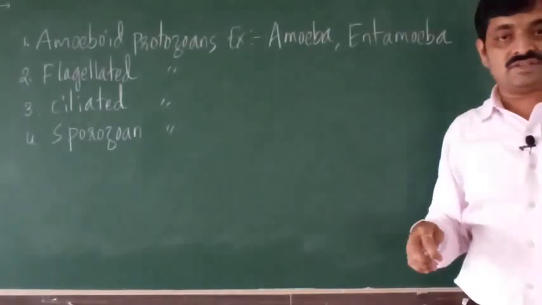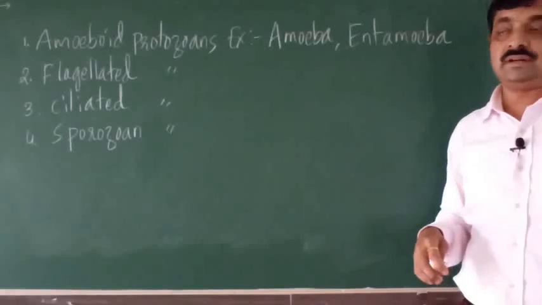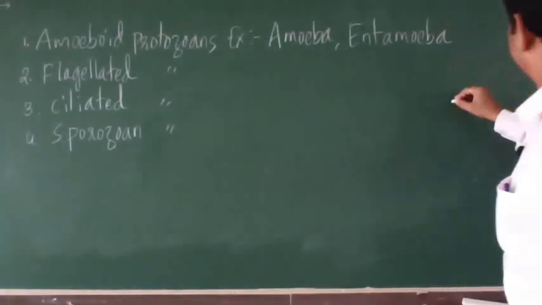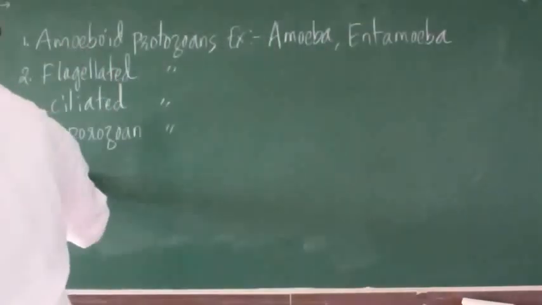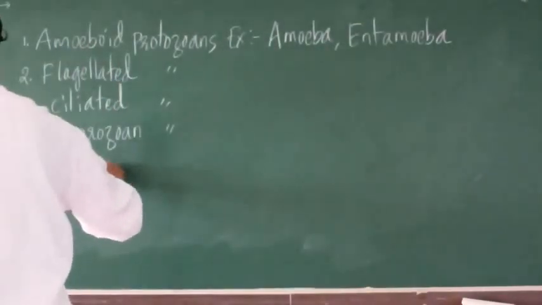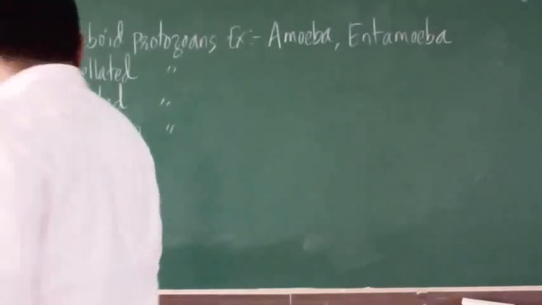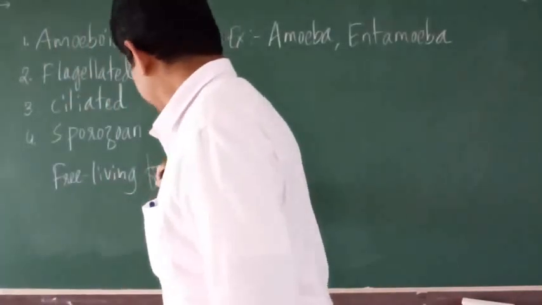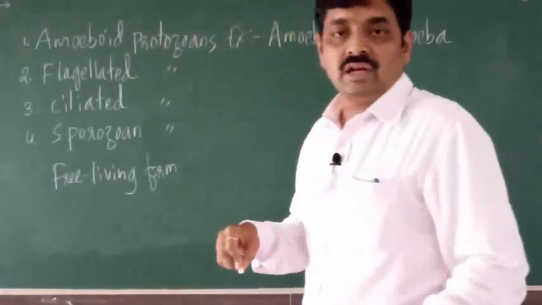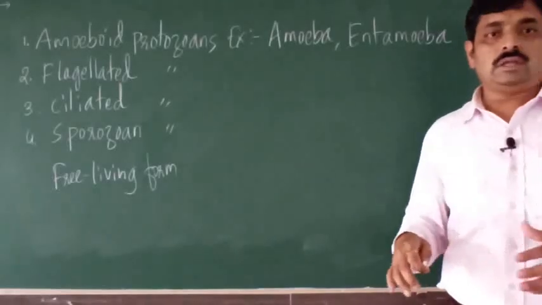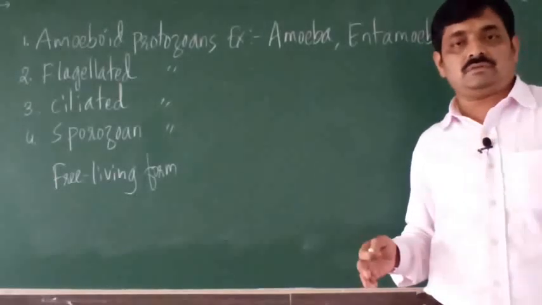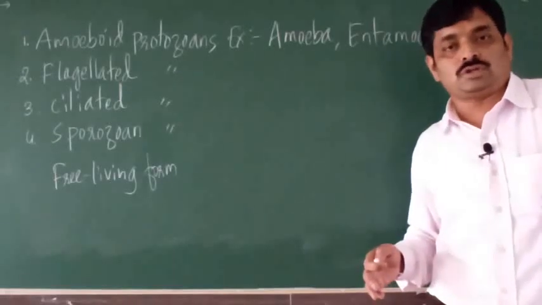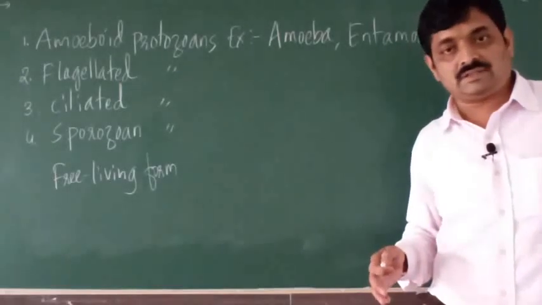Here amoeba is a free living form. Free living form means they live freely in water. They capture the food materials present in water and they survive.